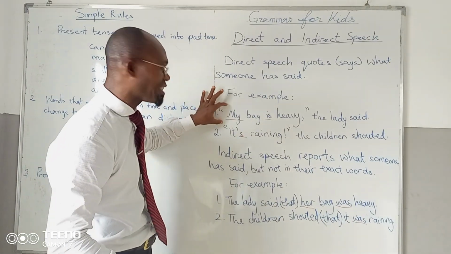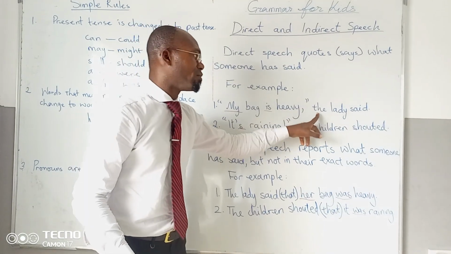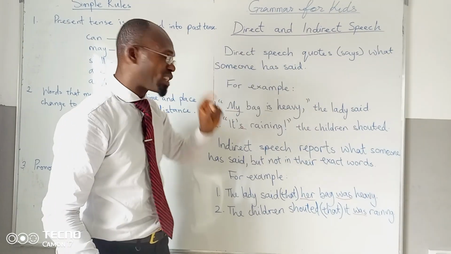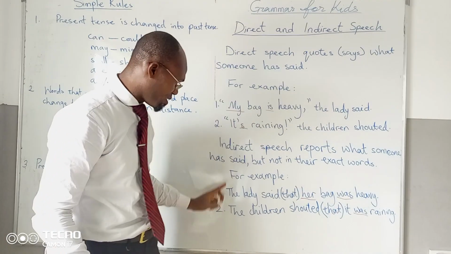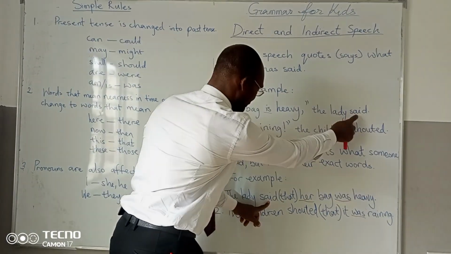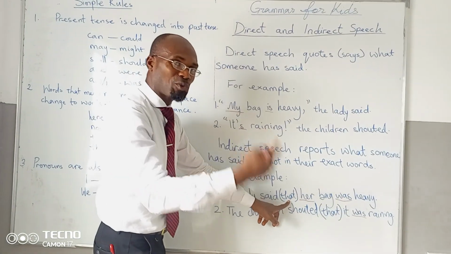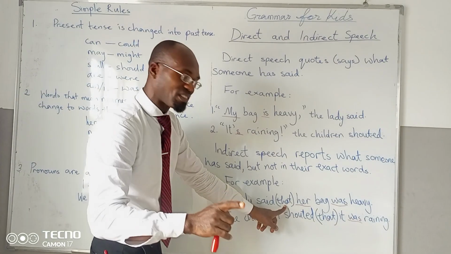Take note, I'm using this example: "My bag is heavy." That is direct speech. The indirect speech of this statement is, the lady said that her bag was heavy. Take note of the word that. In indirect speech, we introduce that.